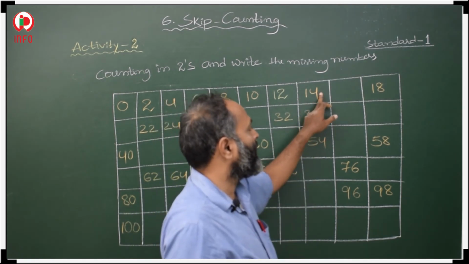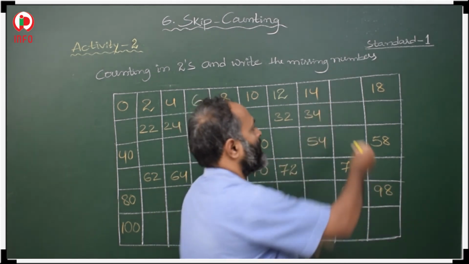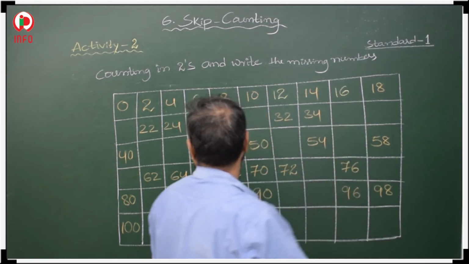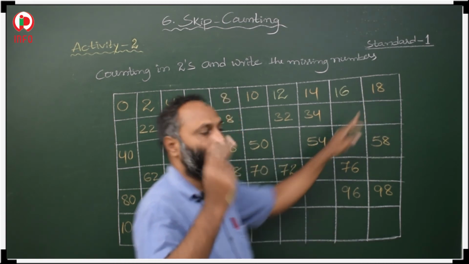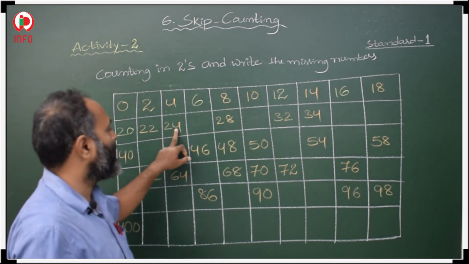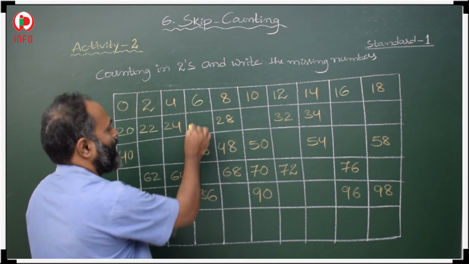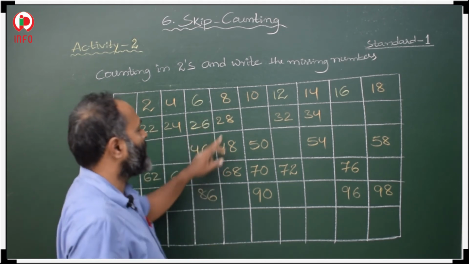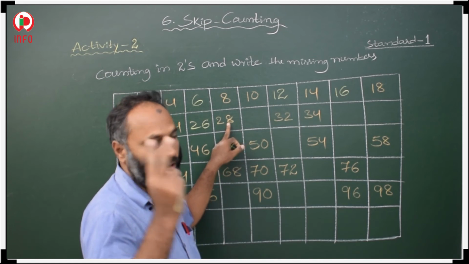14. From 14 count 2's. 15, 16. Okay. 18. From 18, 19, 20. 20 you have to write. Then 24. From 24 count 2's. 25, 26. Here 26. After 28 count 2's. 29, 30.